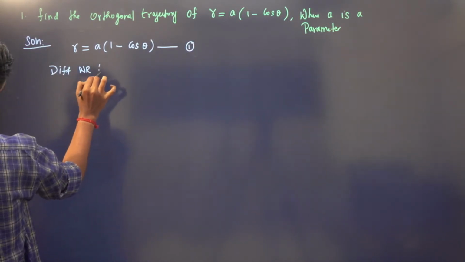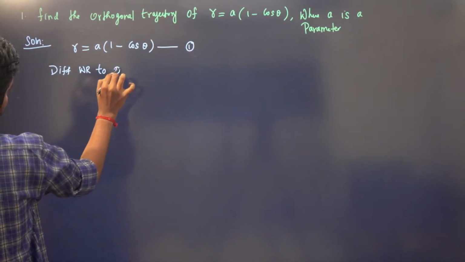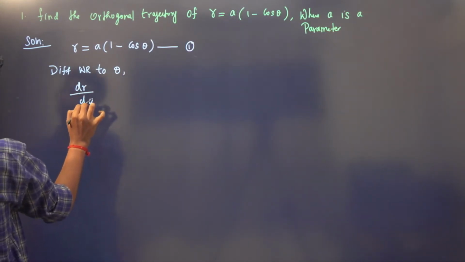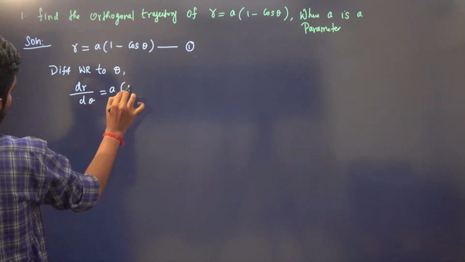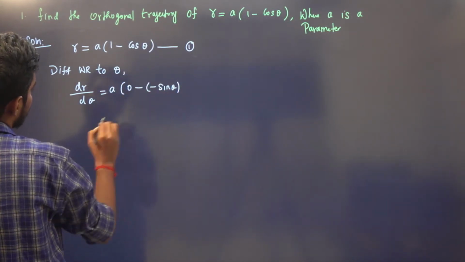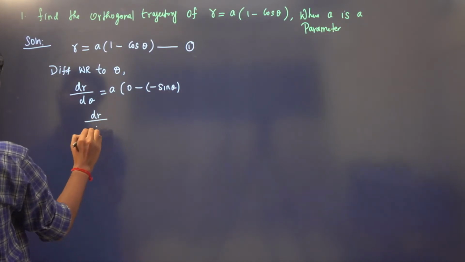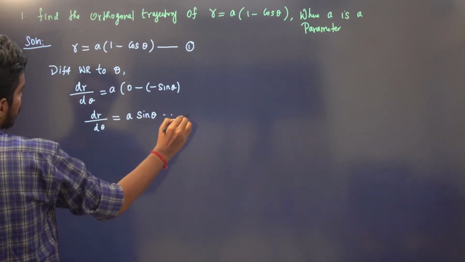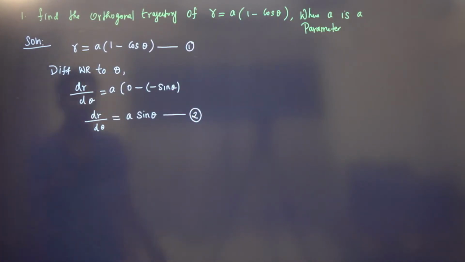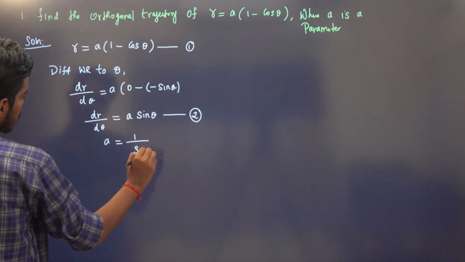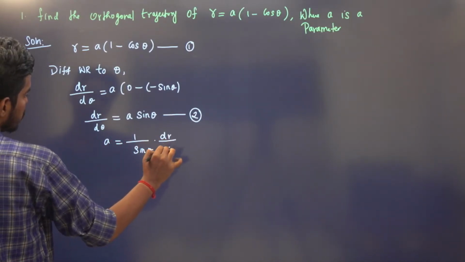So we have dr by d theta is equal to a into 0 minus the derivative of cos theta, which is minus sin theta. So we have dr by d theta is equal to a sin theta. Right. Now we need to eliminate the parameter. So from here I can find the value of a, right? So a is 1 by sin theta dr by d theta.